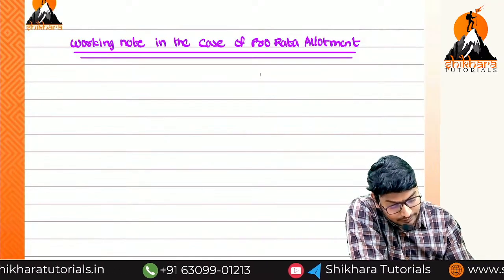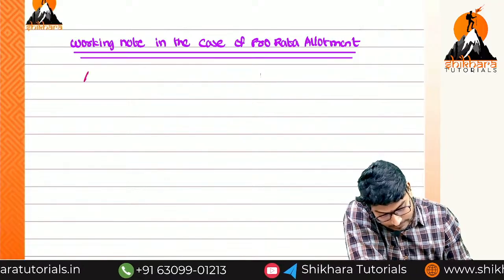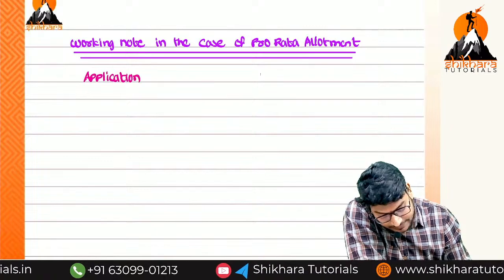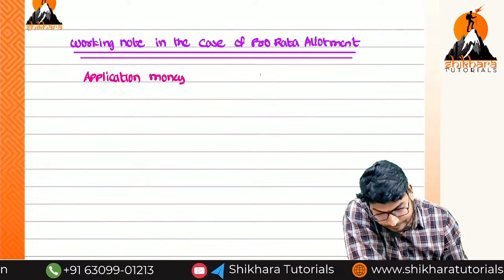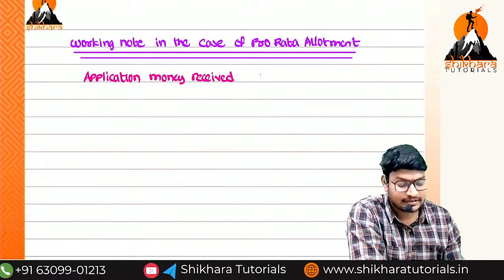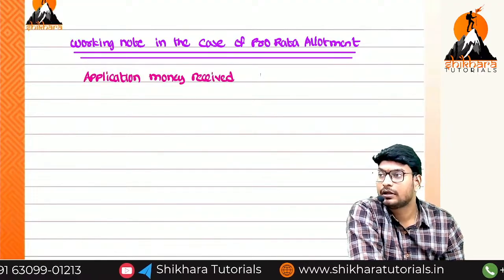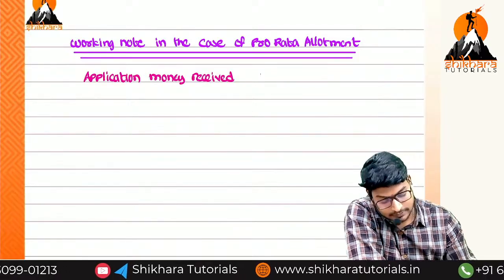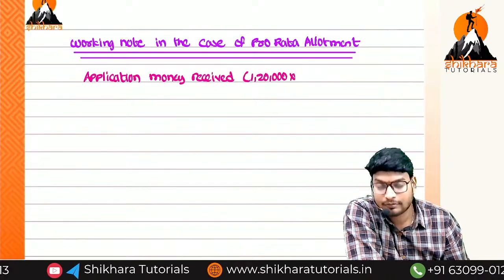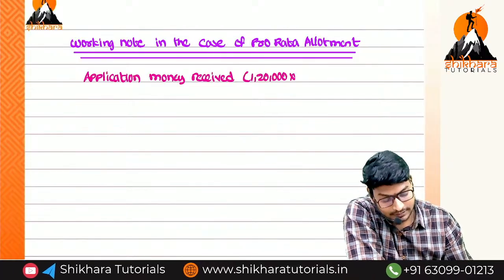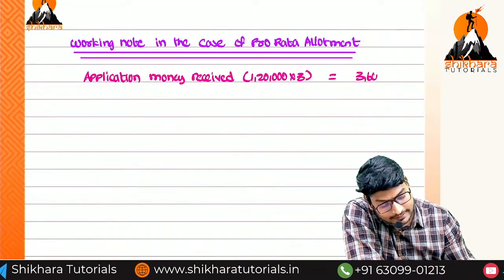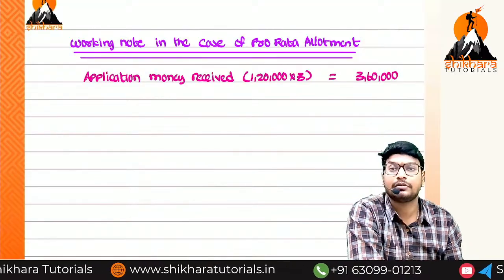So first we have to write application money received. How much application money have we received, ma? How many members applied? 1,20,000. What is the application amount? 3 rupees. That is equal to how much, ma? 3,60,000 amount we have received.